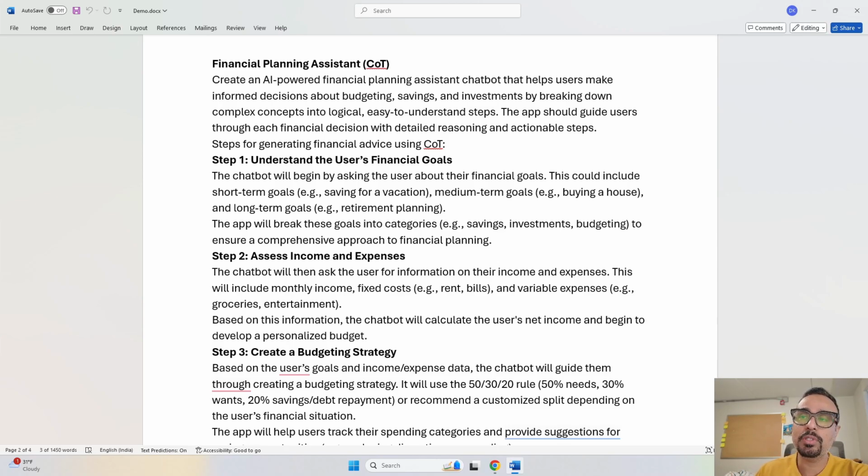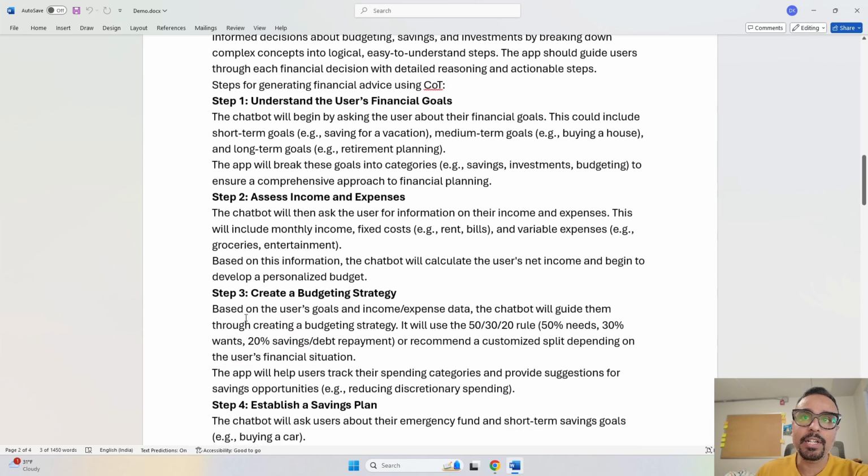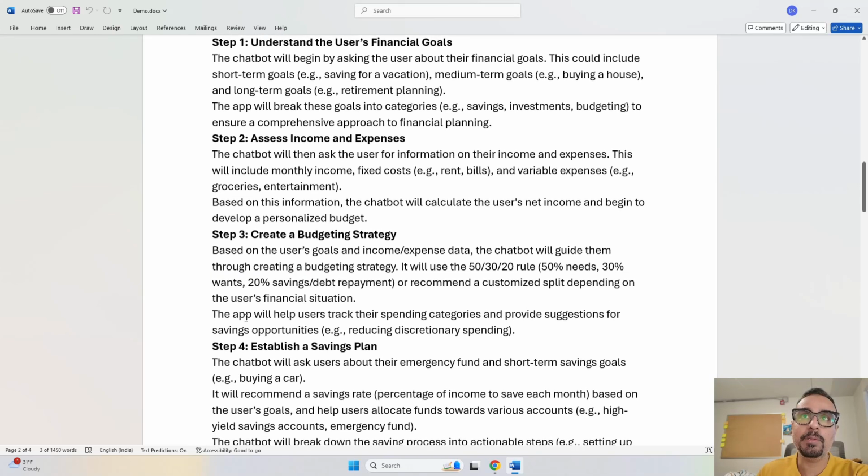So for example, suppose I say my income is $20,000. Now once it gets the income, then it has to understand what are the expenses that you make out of that income. So for that, it will ask you for some inputs, like fixed costs such as rent, bills, and other expenses like groceries, entertainment, so that you can provide them to the app and it can provide you further details about how to do your budget planning.